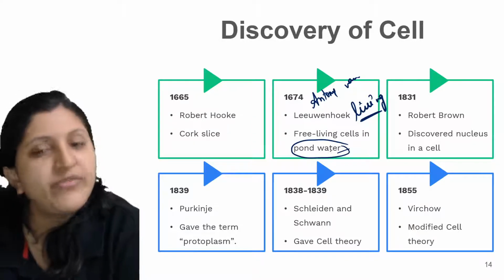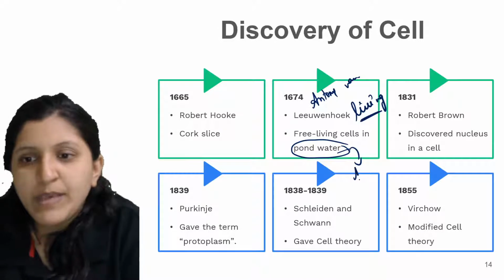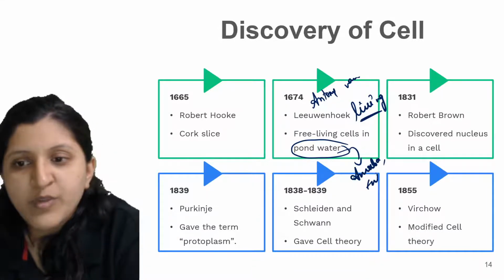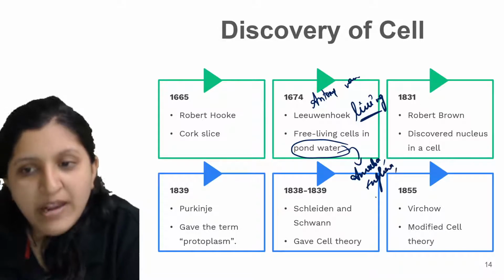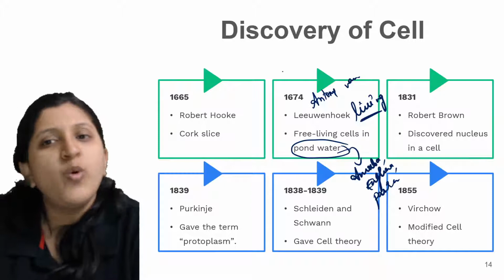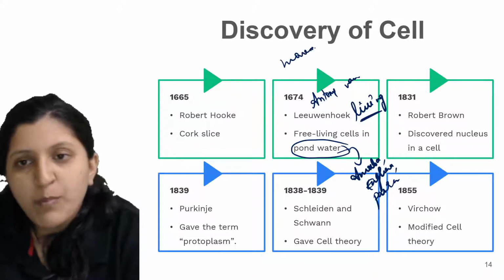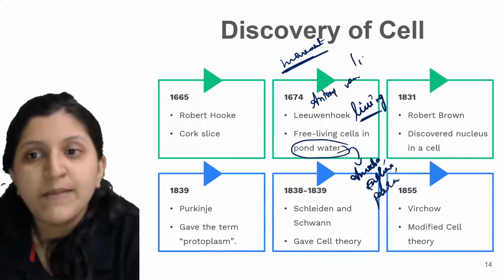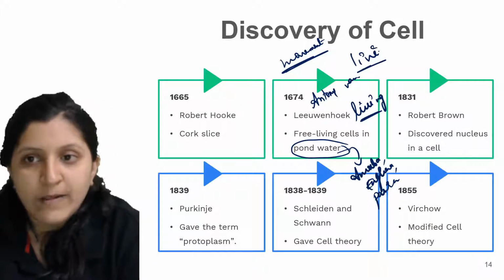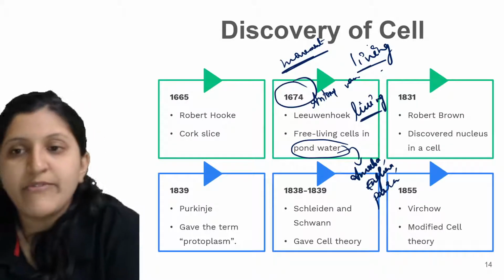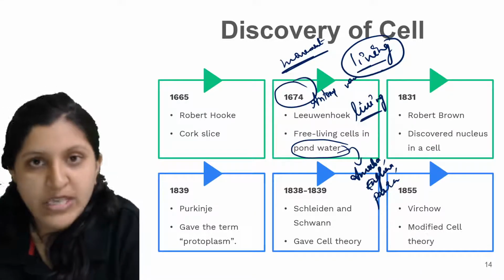So usually what do we find in pond water? It can be amoeba, or euglena, or paramecium. He observed some movement in that cell, and based on that we could say that this is a living cell. So for the very first time, in 1674, a living cell was observed.